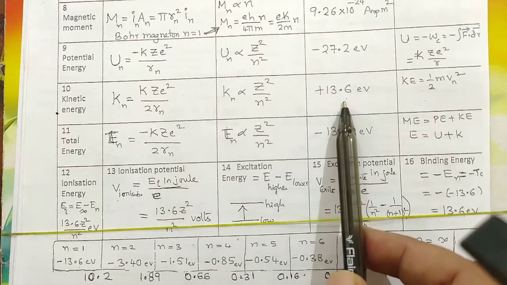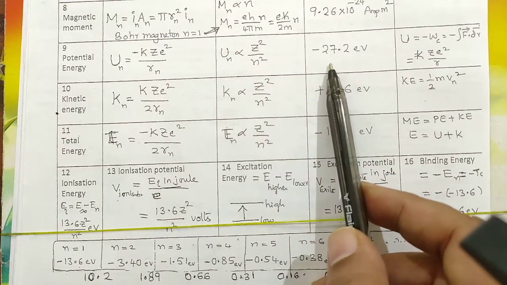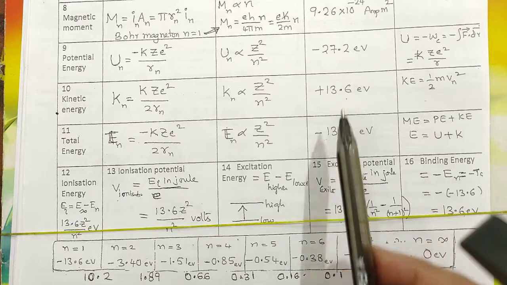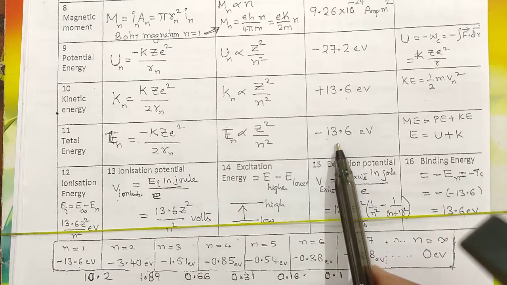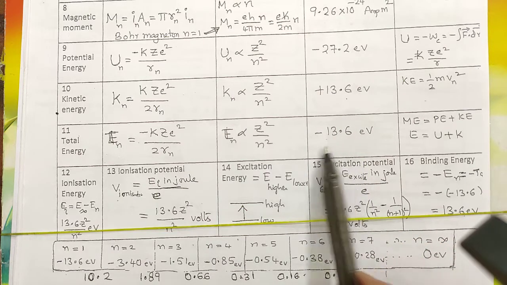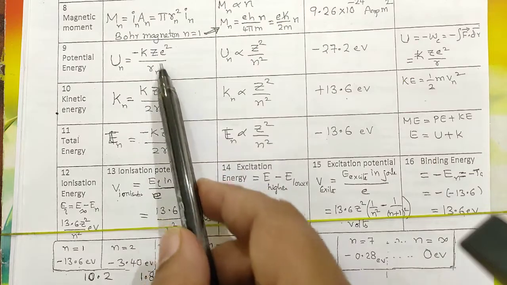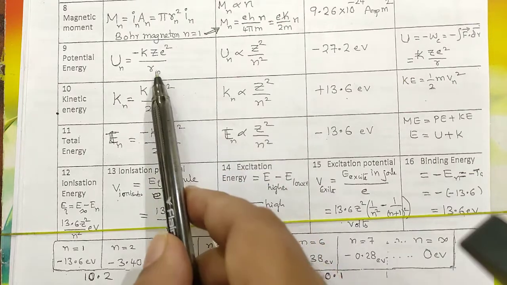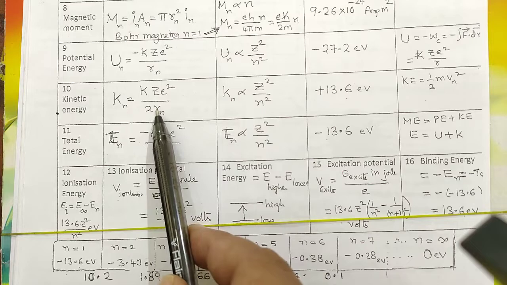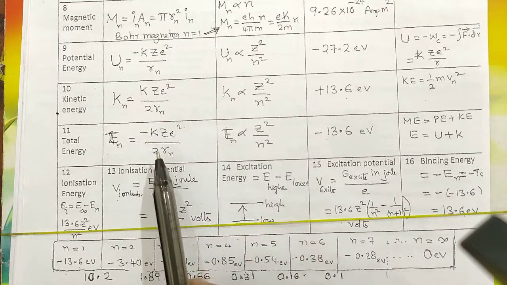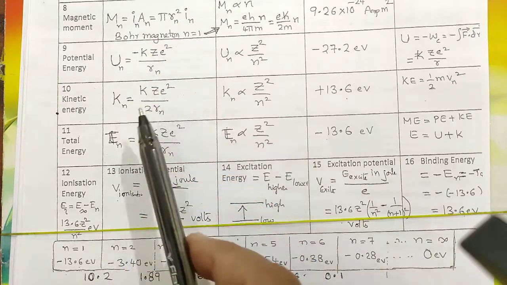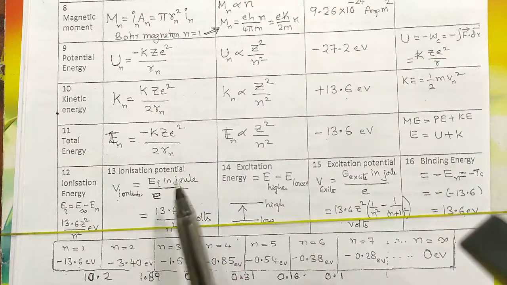By adding these two, minus 27.2 plus 13.6, we get minus 13.6 as the total energy of the electron, and it is bound to the nucleus. Just these two expressions are to be added. Here the potential energy doesn't contain 2 in the denominator, the kinetic energy contains 2 in the denominator, so if you add them you will get the same expression as that of kinetic energy with a minus sign.